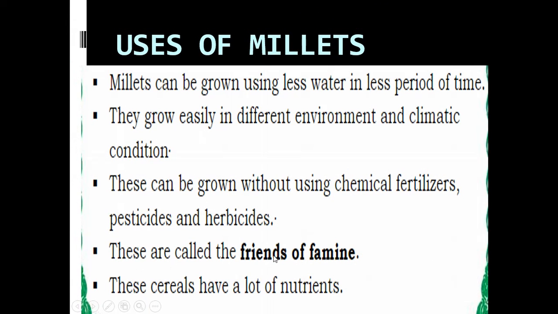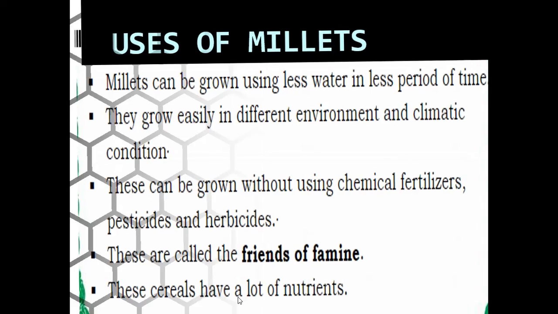So they are called friends of famine, and these cereals have a lot of nutrients. In dry conditions, or if there is less water, or a different environment or different climatic condition also, we can grow millets. So they are called friends of famine, and these millets have a lot of nutrients.